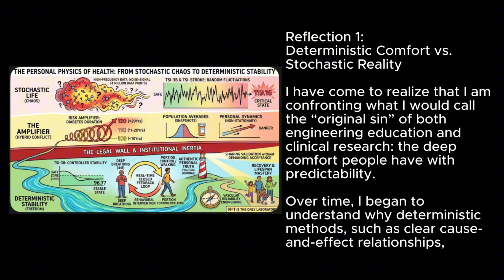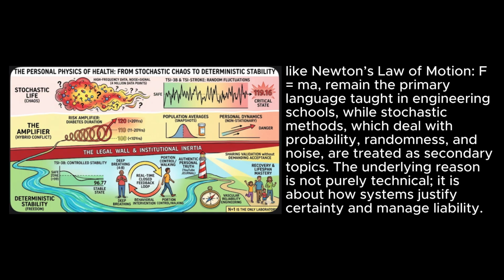Over time, I began to understand why deterministic methods, such as clear cause and effect relationships like Newton's law of motion, F equals ma, remain the primary language taught in engineering schools, while stochastic methods, which deal with probability, randomness, and noise, are treated as secondary topics. The underlying reason is not purely technical. It is about how systems justify certainty and manage liability.